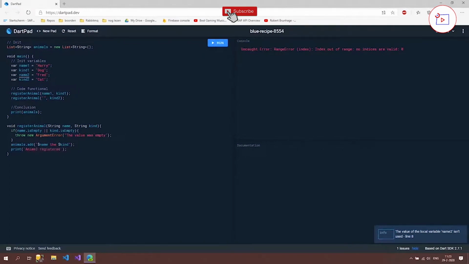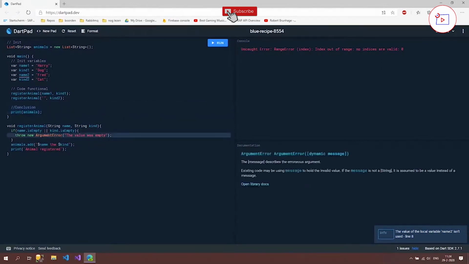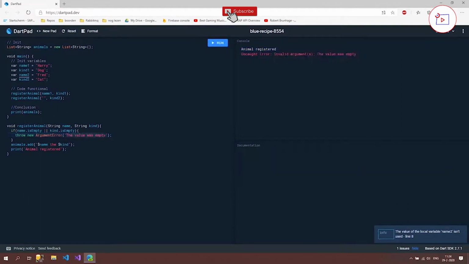Now if we run this, if I'm right, then we will see the first time that an animal got registered, and then the second time we're going to see this argument error, and then this print won't run because this argument error was thrown. So we run, and as you can see, animal registered, then the value was empty, so the message that we typed in here is now showing, and then it didn't print any animal values or anything.